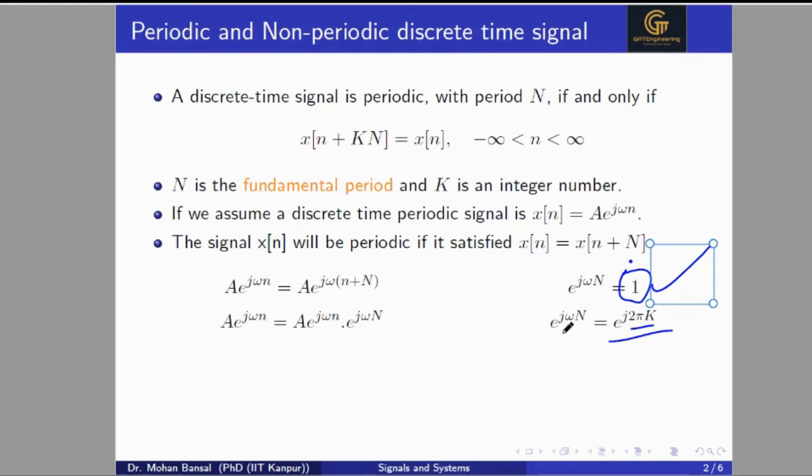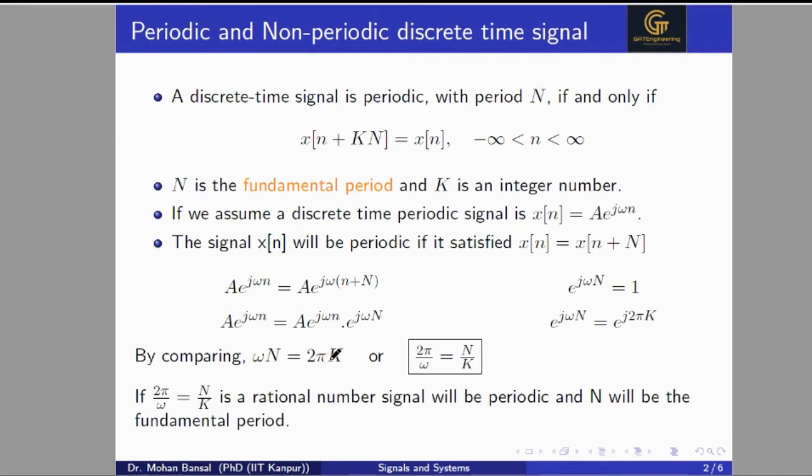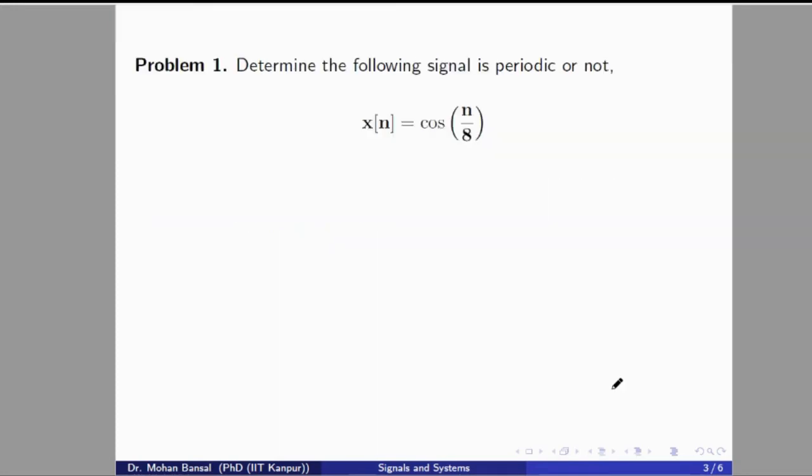From comparison, we will get omega N equal to 2 pi k, or we can write 2 pi divided by omega will be equal to capital N divided by capital K. As we know, N and k are both integer numbers, so if N divided by k is a rational number, then the signal will be periodic. N and k will both be integers to satisfy the rational property. If we are getting an irrational number, that means either N or k is not an integer, so the periodicity will not be satisfied. If N divided by k is a rational number, the signal will be periodic and N will be the fundamental period of that signal.